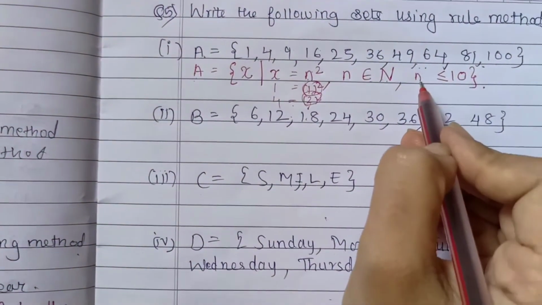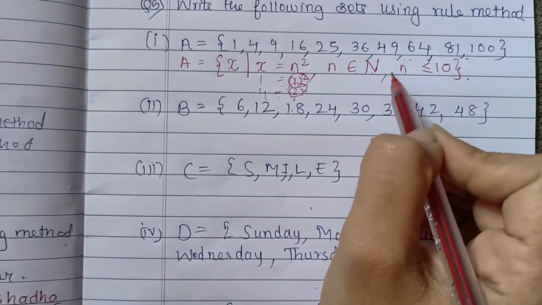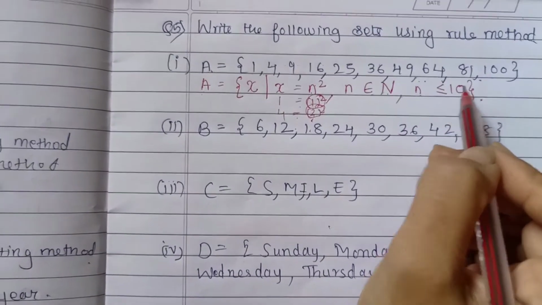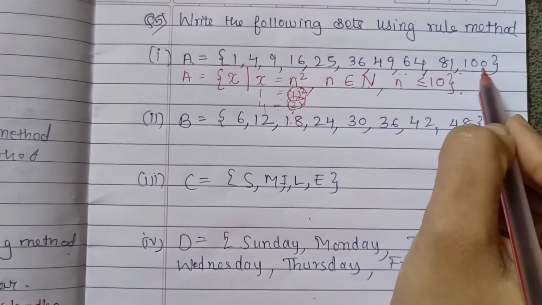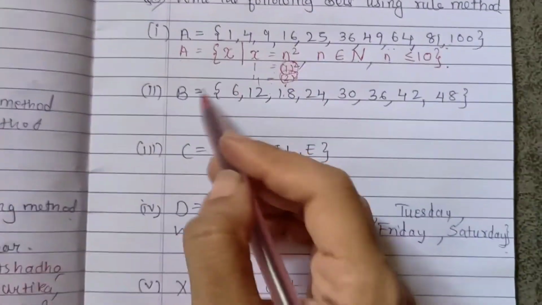We all know that the natural numbers start from 1, so no need to write that n is greater than or equal to 1. So this n is less than or equal to 10, because here at the end we have the square of 10. That is why n is less than or equal to 10. So the first one is done.